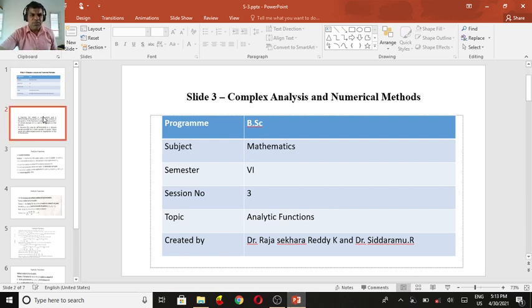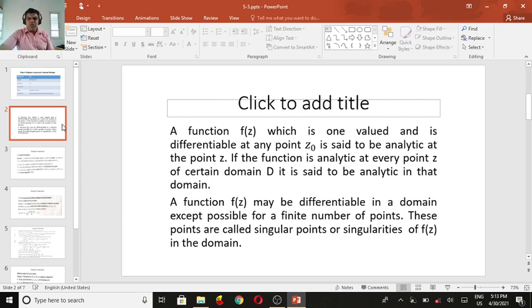A function f of z which is one-valued and differentiable at any point z naught is said to be analytic at a point z. If a function is analytic at every point z of a certain domain D, it is said to be analytic in that domain. Analytic means derivable at all neighbors of that point. A function f of z may be differentiable in a domain except possibly for a finite number of points. These points are called singular points or singularities of f of z in the domain.